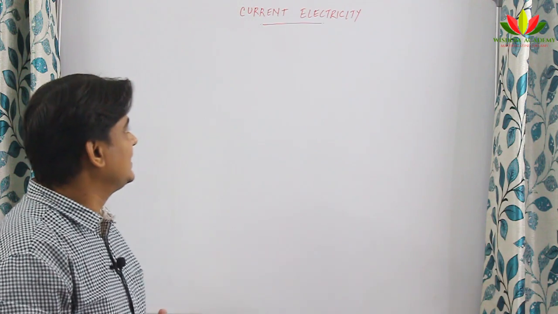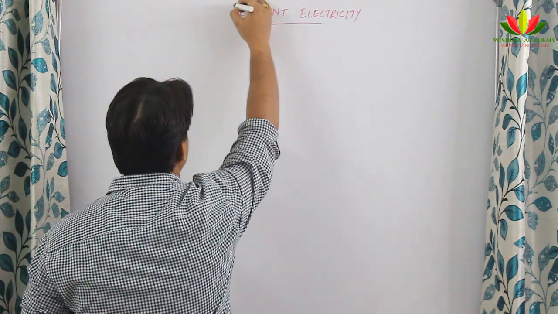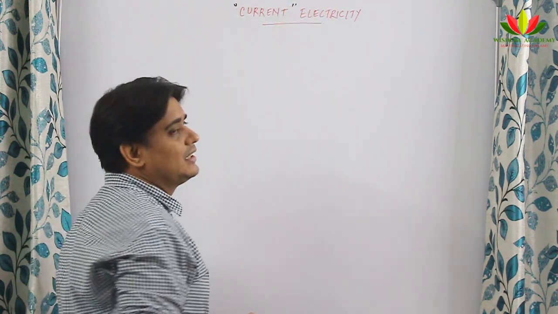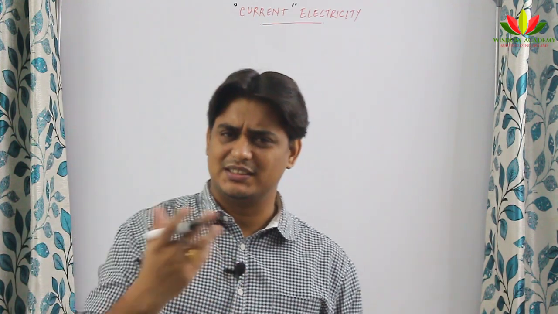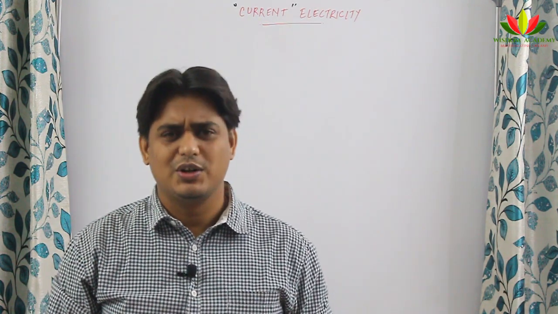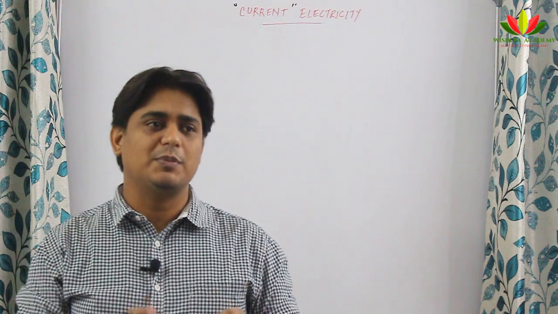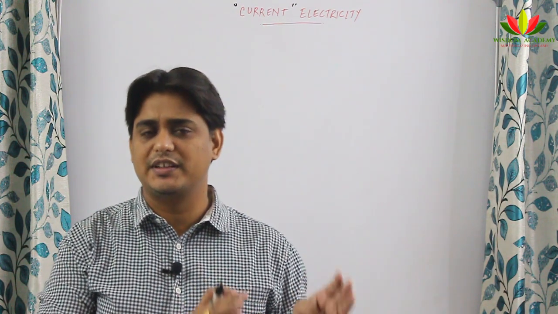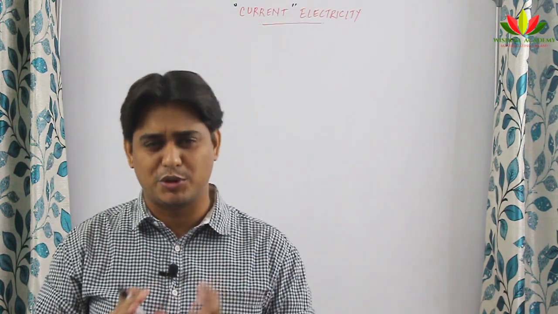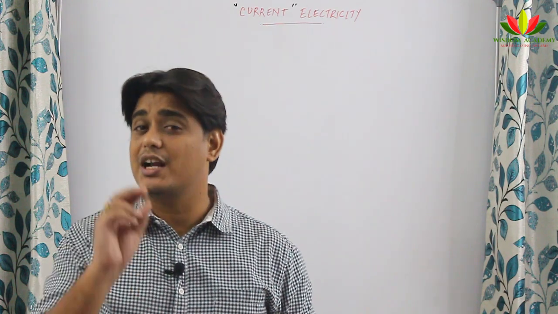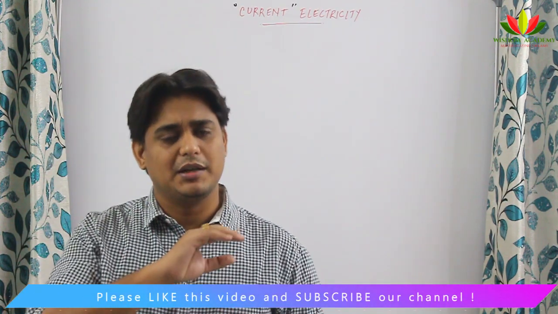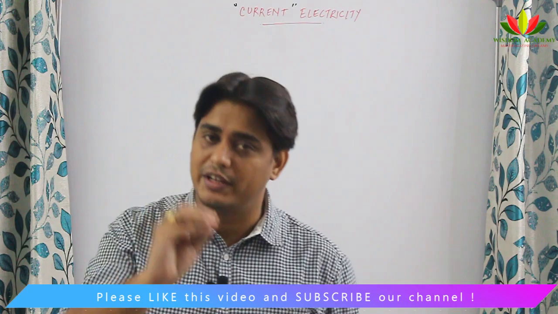So what is current? When I say the word current, does it apply only for electricity, charges and all? Don't we have water current? Don't we have air current? So current means anything which flows, right? In the previous chapters where you studied about charges, field, potential, capacitance, our charges used to be at rest. They were not moving. Always we would place some charges and the electric field was there. We didn't have any charge moving.